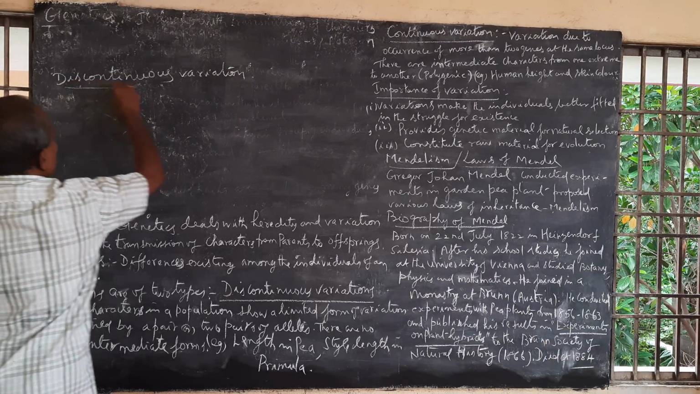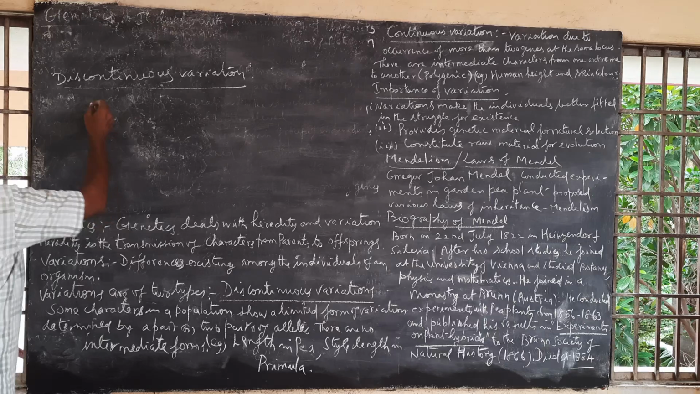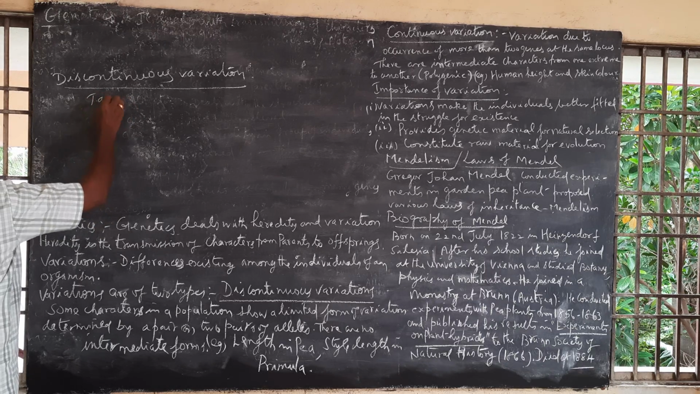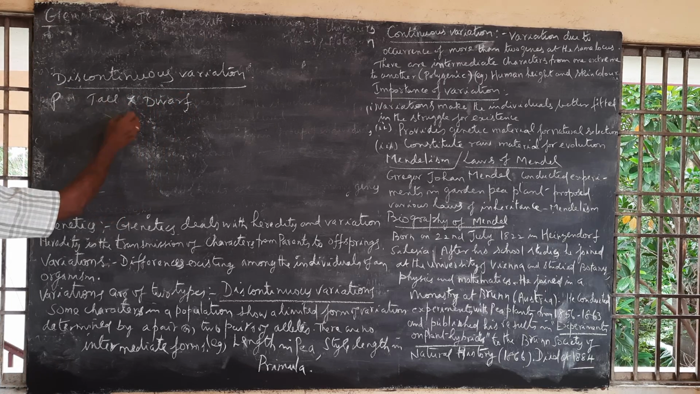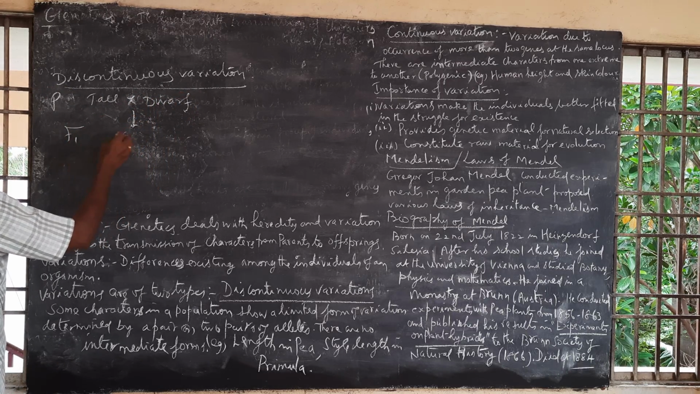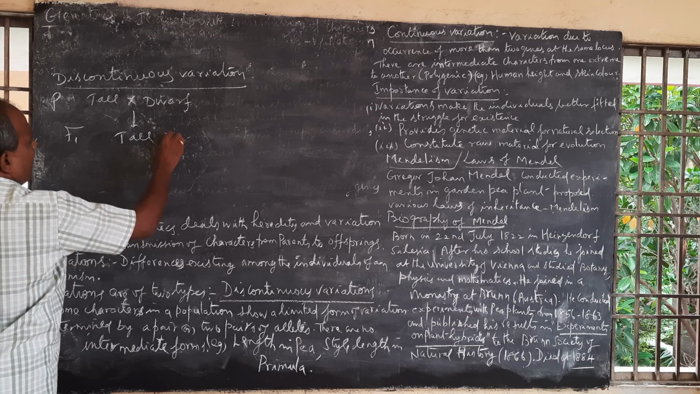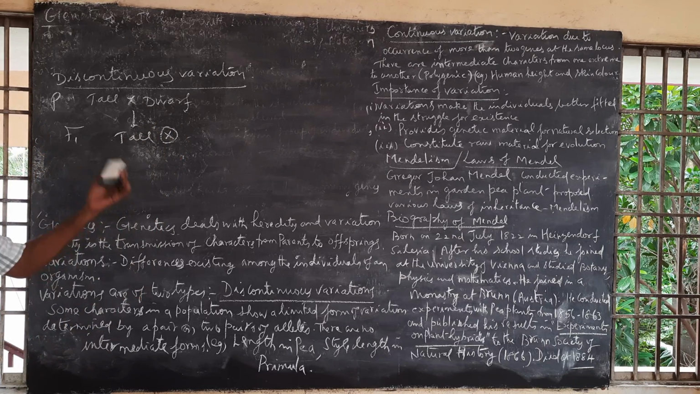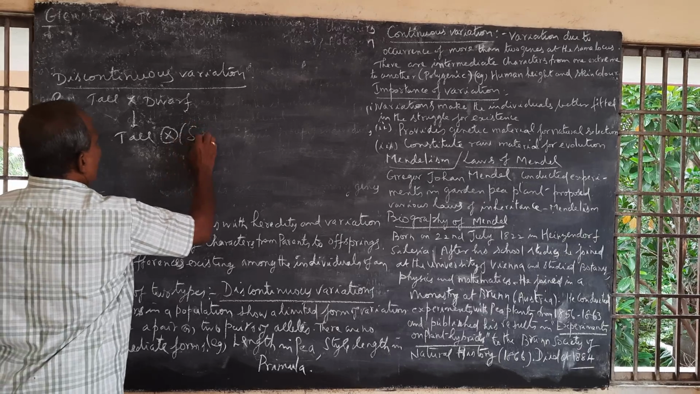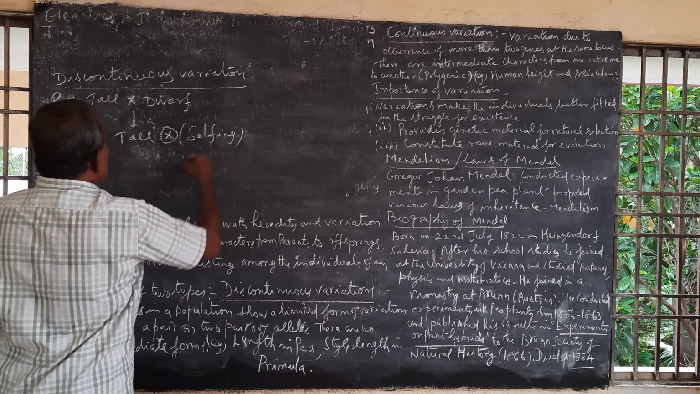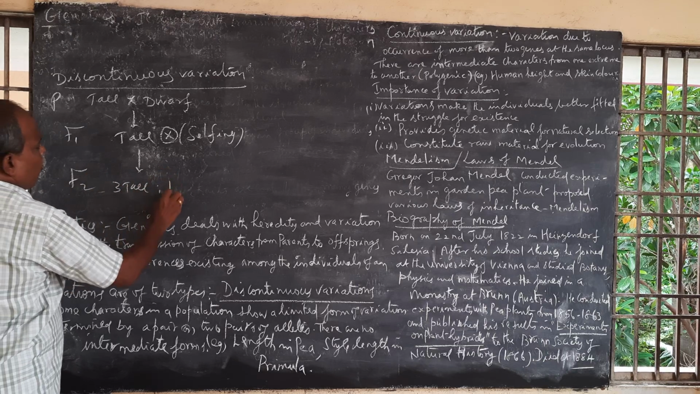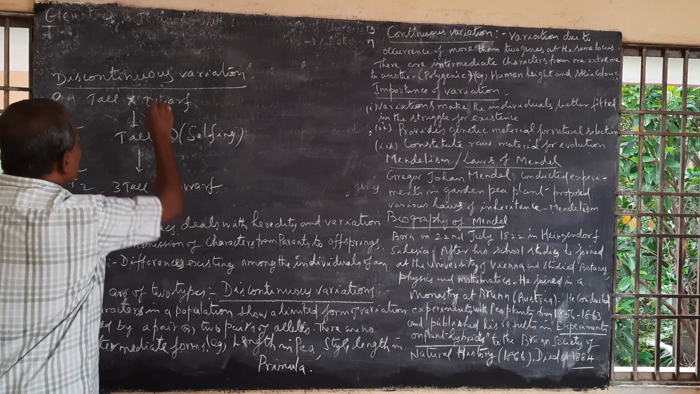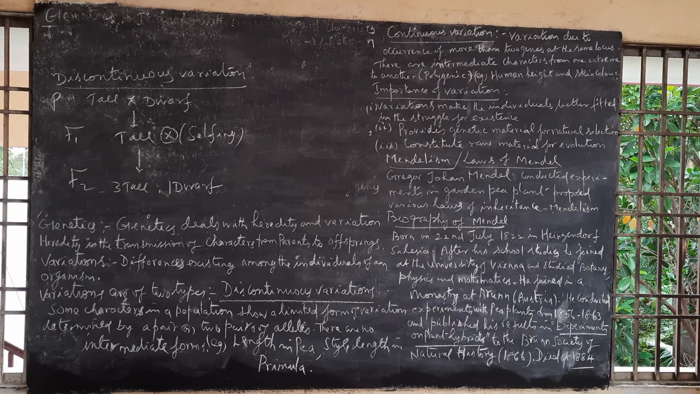Just to give one example again: height of the plant, tall and dwarf. In a cross between tall and dwarf, you get only tall in the F1 generation. When the F1 hybrids are self-pollinated, the offspring produced in the F2 generation are in the ratio of 3 tall to 1 dwarf. This kind of inheritance is discontinuous variation.